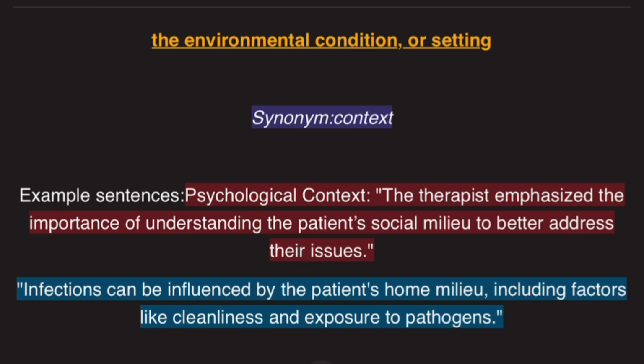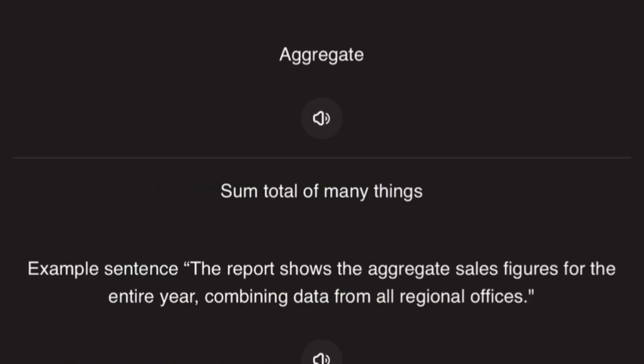Another example includes: infections can be influenced by a patient's home milieu, including factors like cleanliness and exposure to pathogens. Aggregate, sum total of many things. Example sentence: the report shows the aggregate sales figures for the entire year, combining data from all regional offices.